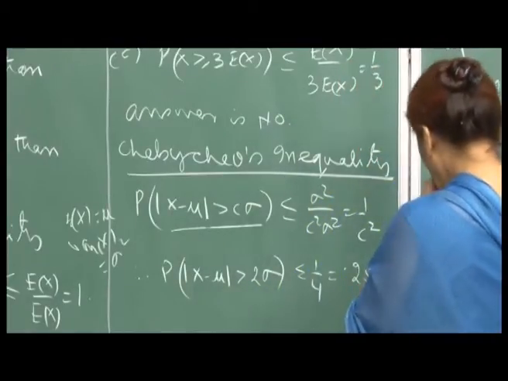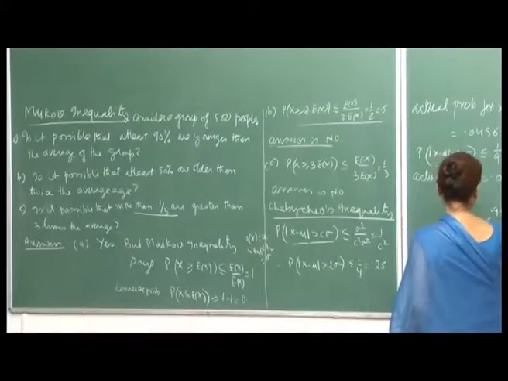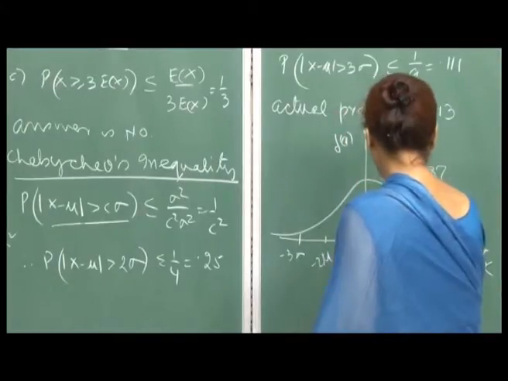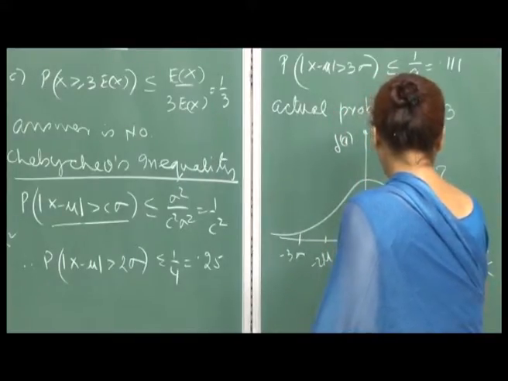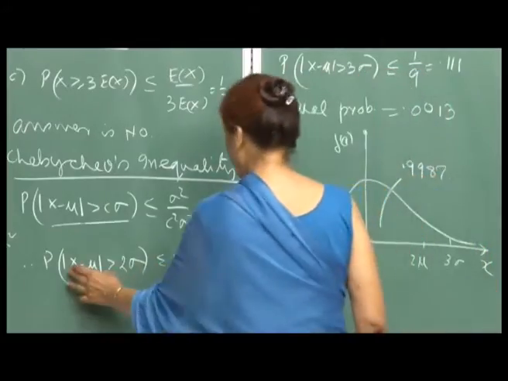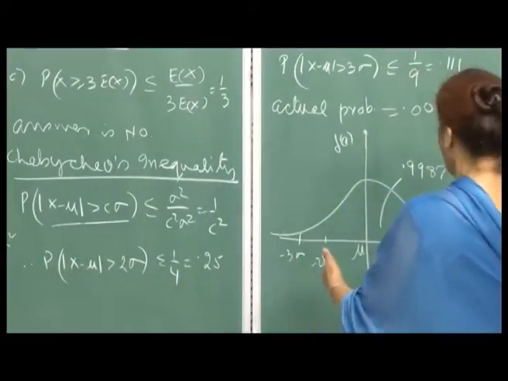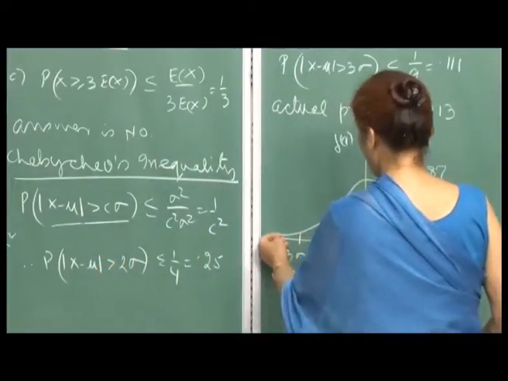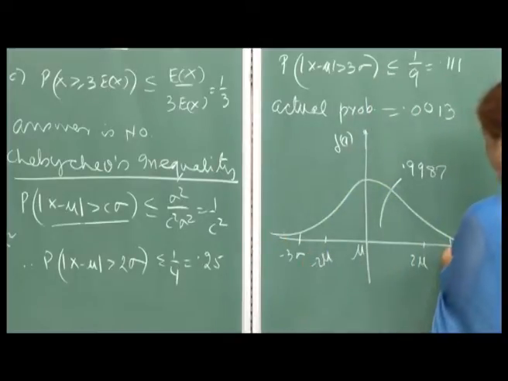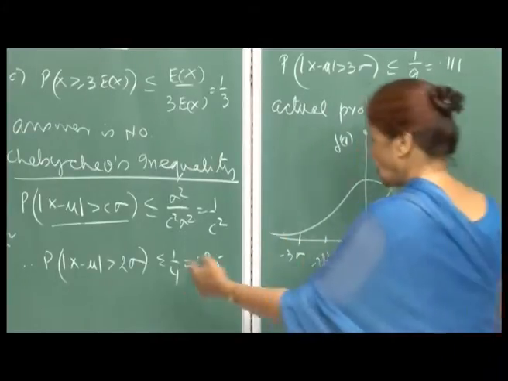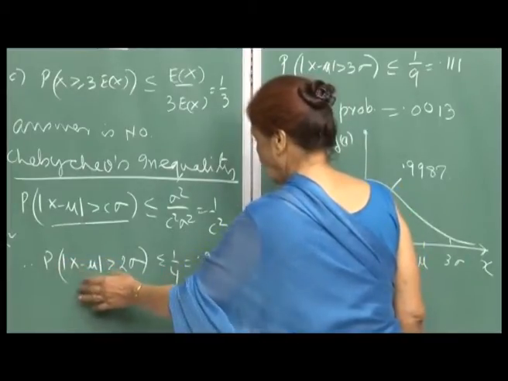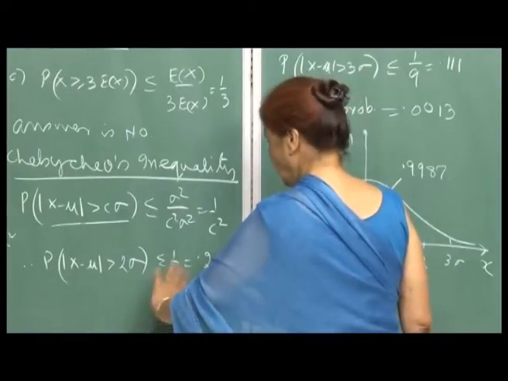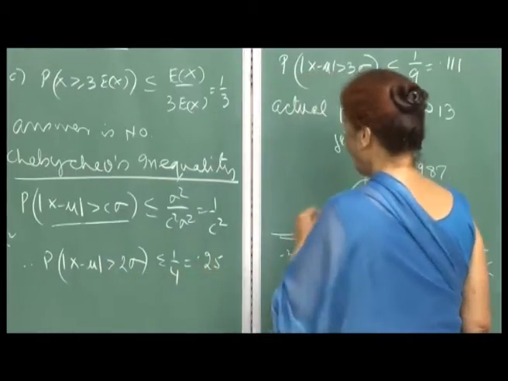If I draw the normal curve, it does not matter, this is minus 2 sigma and this will be 2 sigma. We are asking for the probability that mod of x minus mu is greater than 2 sigma, that means the area to the left of minus 2 sigma and the area to the right of 2 sigma. That will give you the probability, and this is less than 1 by 4 in general. This is universally true, which is 0.25.